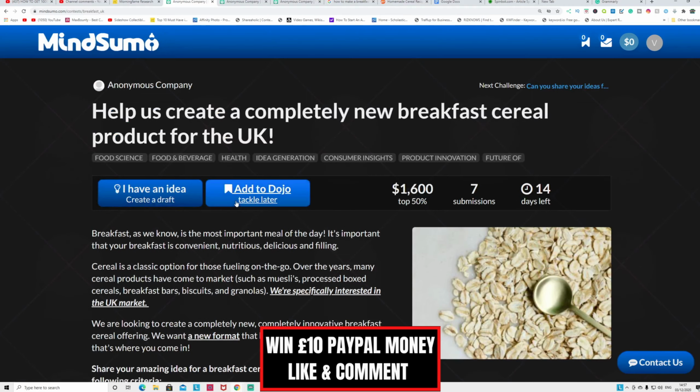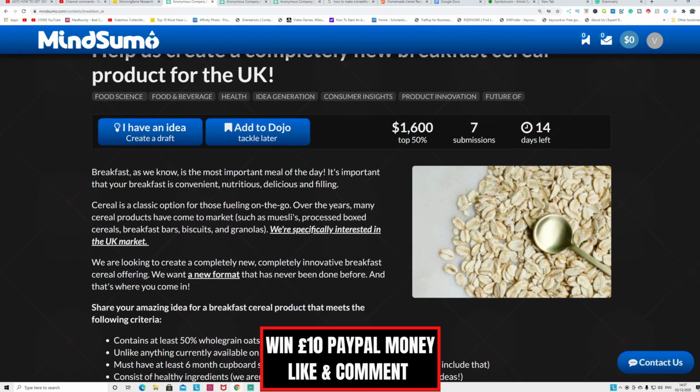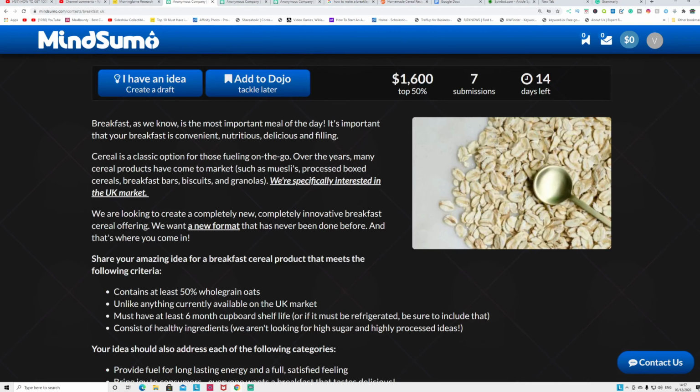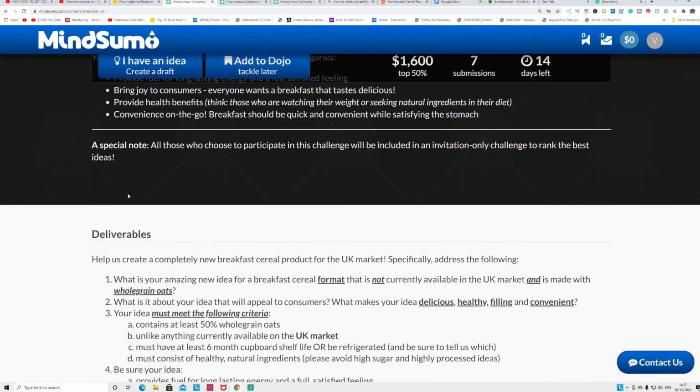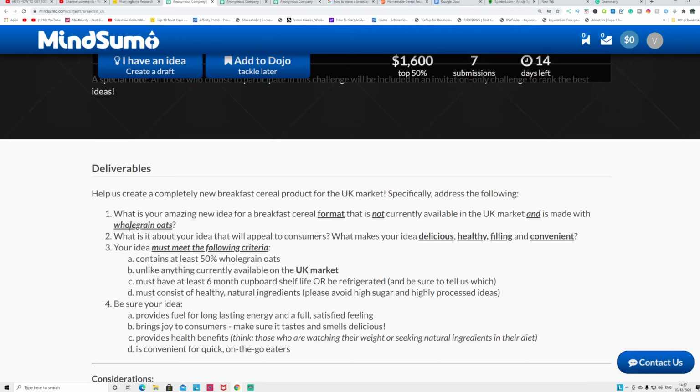What they ask in this problem here is they want to create a new cereal brand or cereal product for breakfast, right? So they ask a question to create an ingredient list for their product. You can use the product must have, then you can follow these steps. They already mentioned what kind of product they want and what percentage of each ingredient, something like that. So you don't have to be a food genius to come up with that idea.